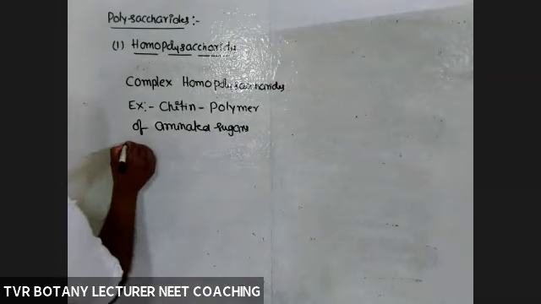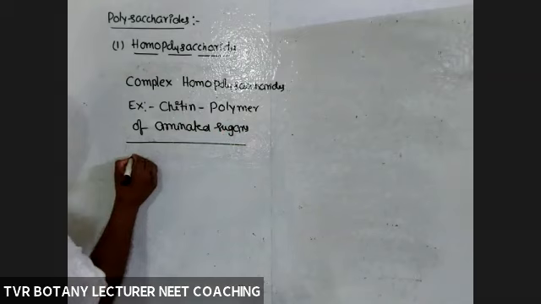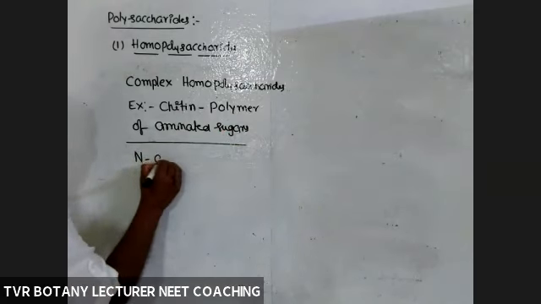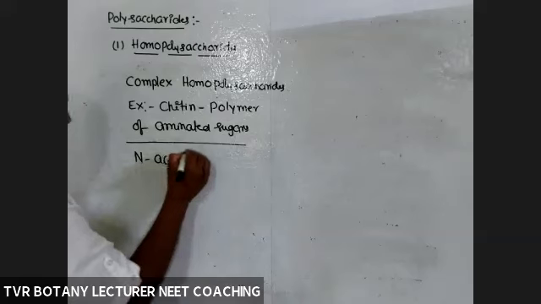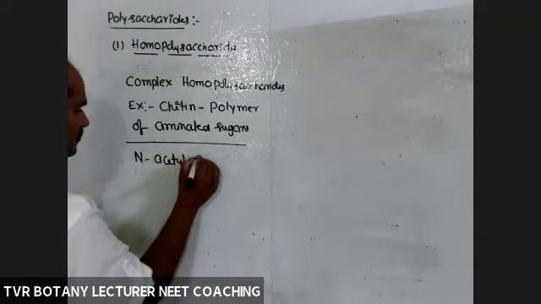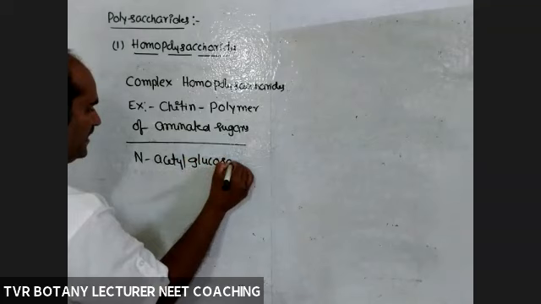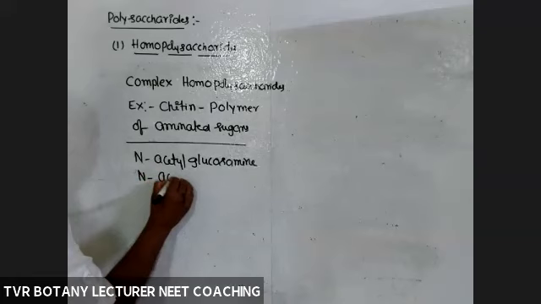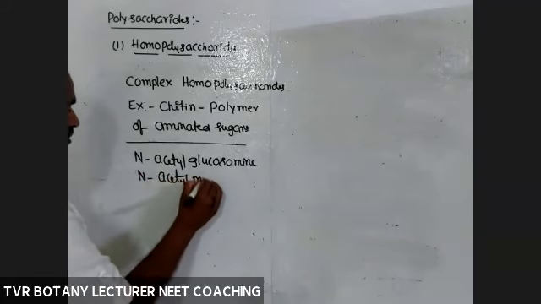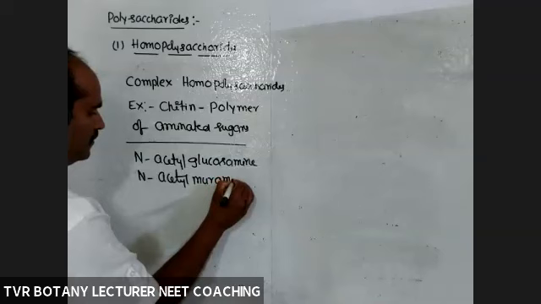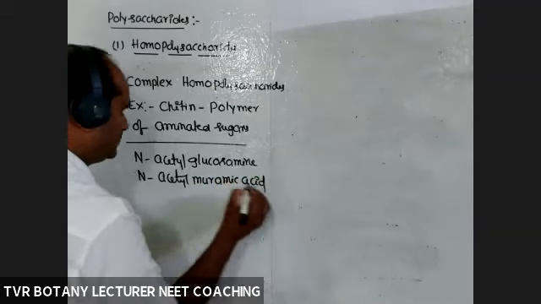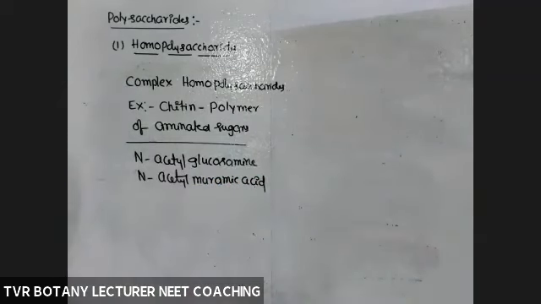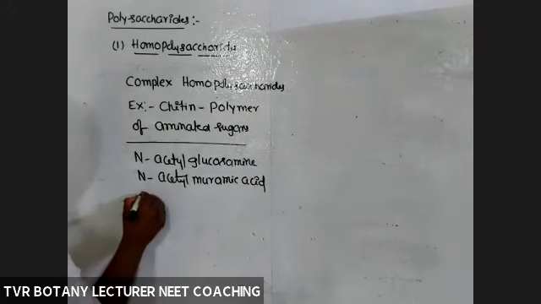Okay, next, one more is given. Remember these examples, just examples only: N-acetyl glucosamine, N-acetyl muramic acid. These are the aminated sugars. In your textbook, glucosamine is given, and N-acetyl galactosamine is also given.